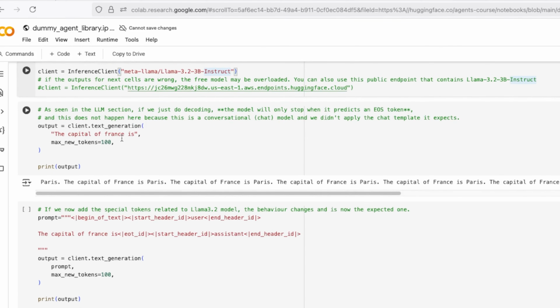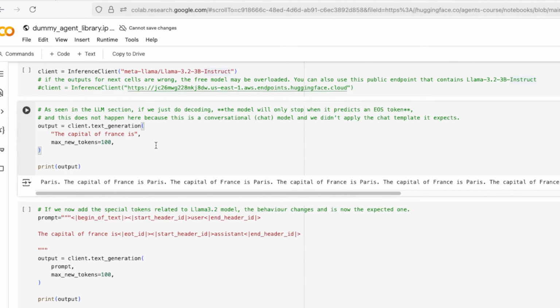And in this section, we are calling text generation. We give a prompt to the model, saying the capital of France is, and something like that. When we get the output, it says Paris, the capital of France is Paris, the capital of France is Paris. It will always give the same response, maybe forever, or until the max token limit, and we need to stop it somewhere. Why is it in a loop, like a while loop, always giving the same response? Because this is a base model client.